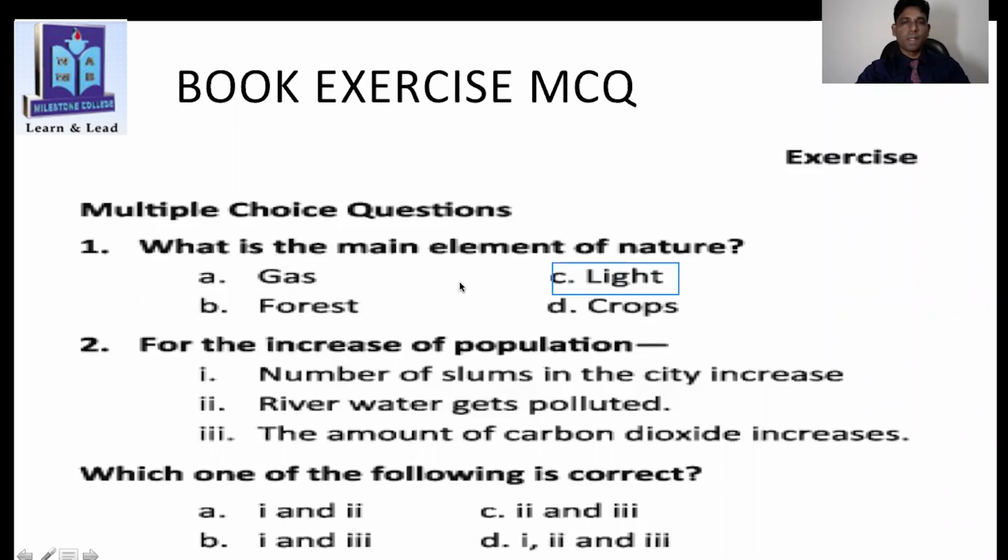Now, for the increase of population, number of slum in the city increase, river water gets polluted, the amount of carbon dioxide increase. Which one will be the answer? A, B, C, or D? Absolutely correct. Answer will be D. So you can mark it from your book.